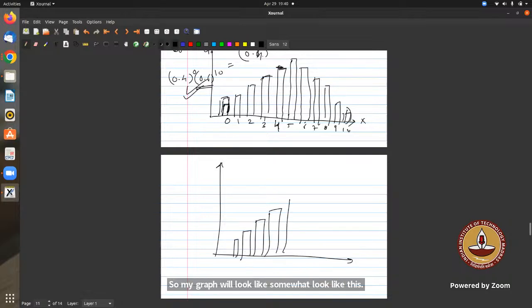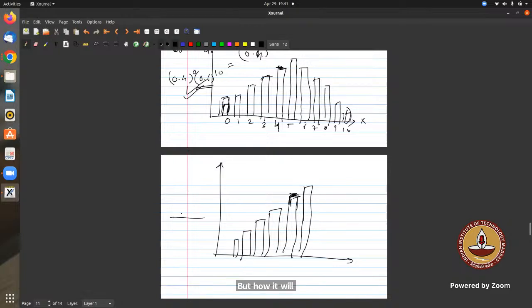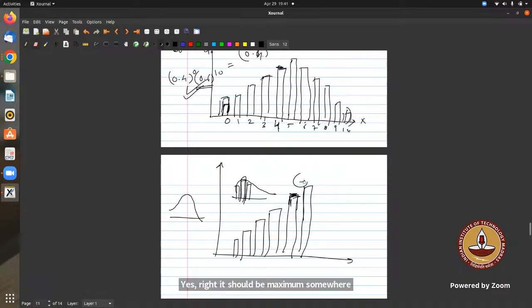This will increase, right? Up to where? 5, and then again it will decrease, that is for sure. But how it decreases will be different. So currently this looks like this, skewed like this, and the bars will be going like this. It is not going to be maximum at 5, I guess. It should be maximum somewhere here, which you have to calculate.